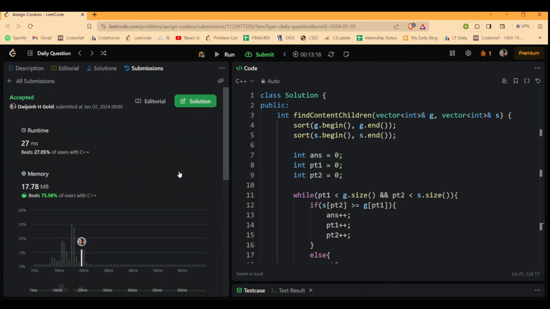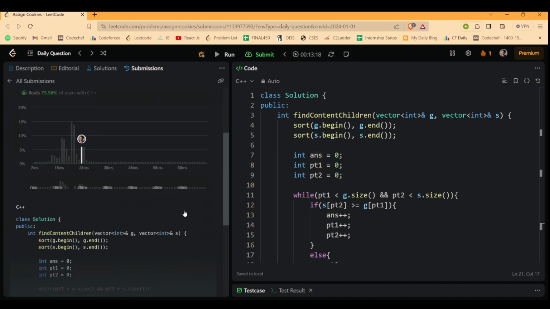Okay, so yes, it is accepted. So yeah, that was it. That was the simple solution.